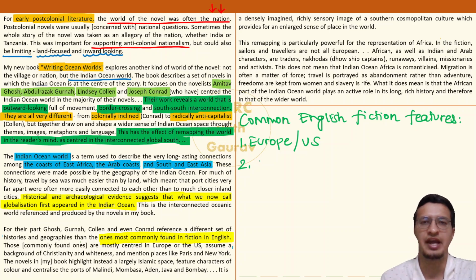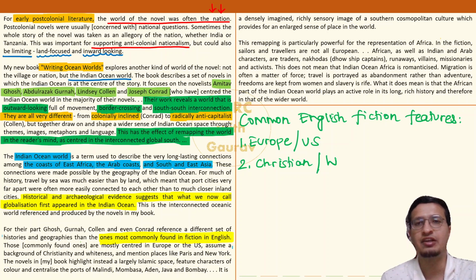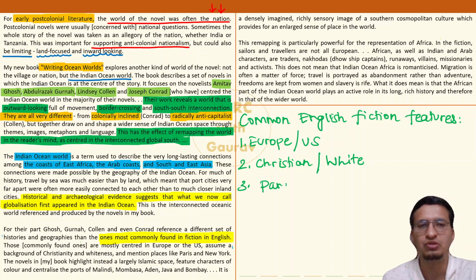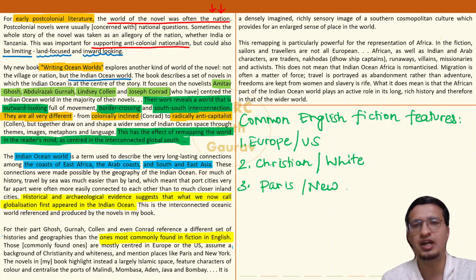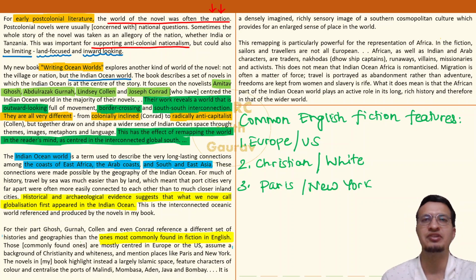People will be, or the characters will be predominantly Christian in nature. They will be white in nature also. ठीक है, गोरे लोग basically. And the cities, the places that would be mentioned would be Paris, oh, New York, oh, okay. तो आप देख सकते हो that the world which is prominently present in English fiction is predominantly Western in nature.